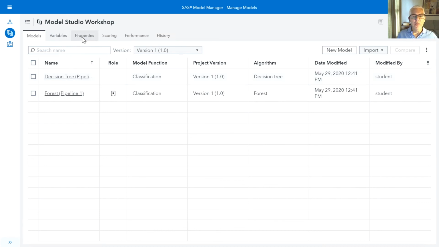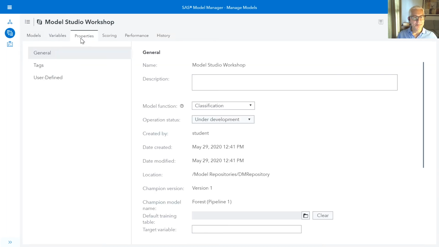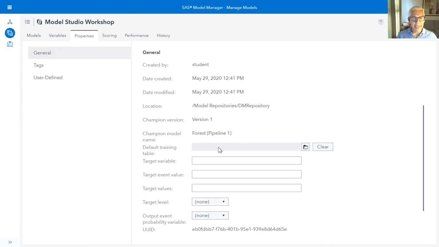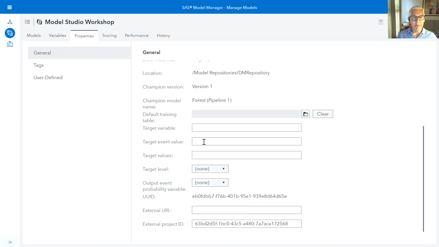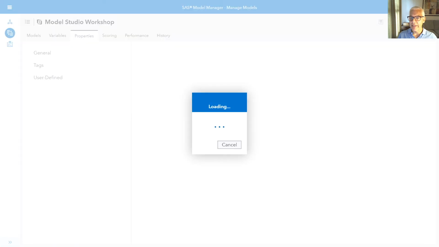I'm going to come over to the Properties tab, and in the Properties tab, I'm going to set a couple of options here. I'm going to set my target event value to 1. I'm going to specify that my target level is binary, and then I'm going to choose the output event probability variable as EM_event probability. Let's save these changes that I've created so far.